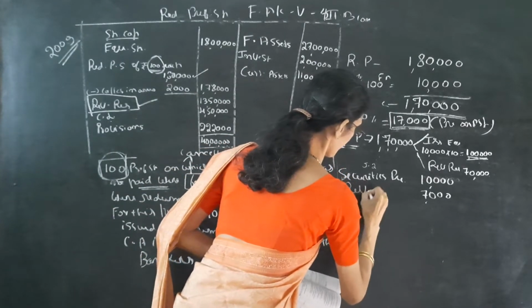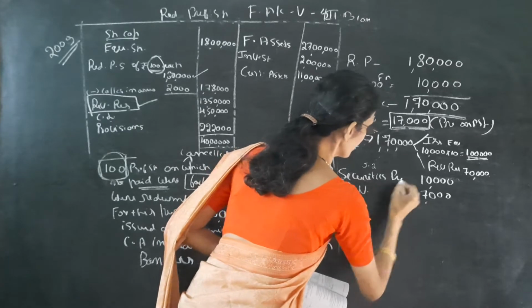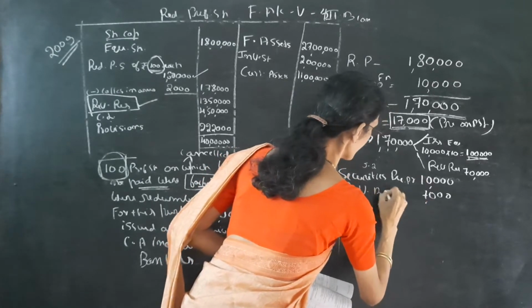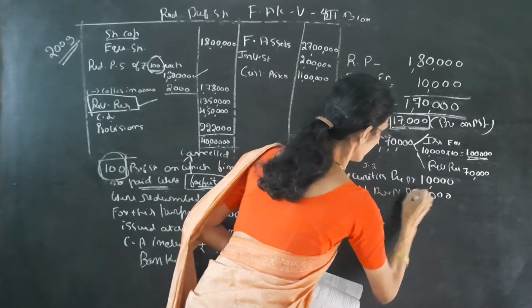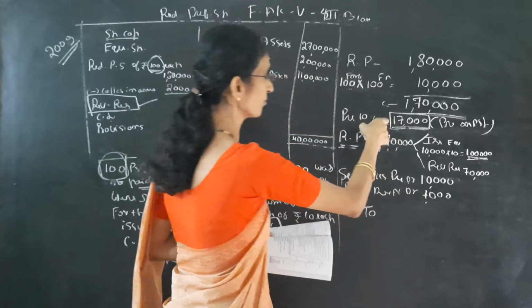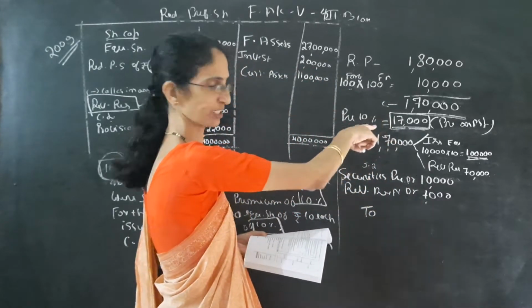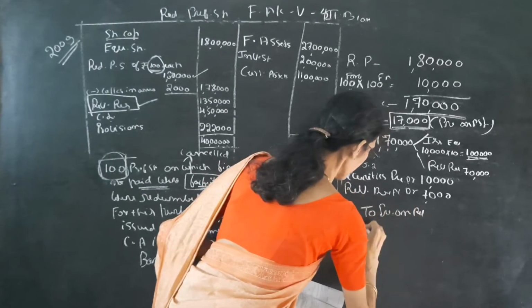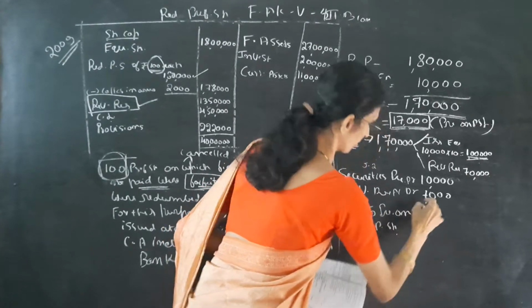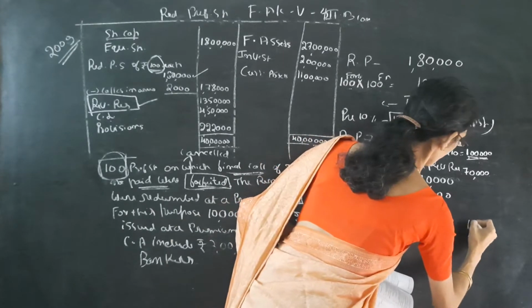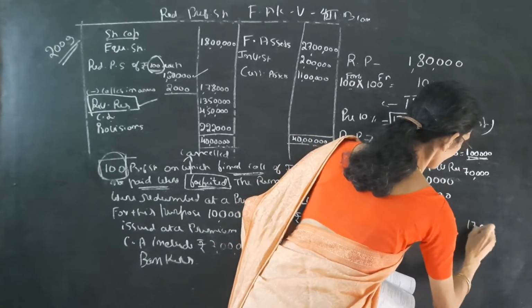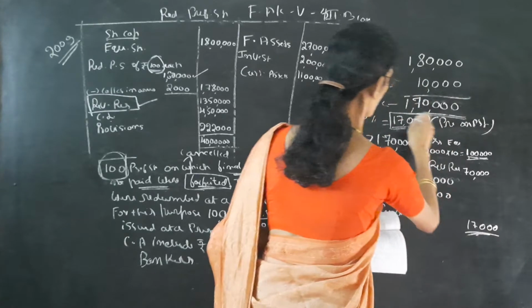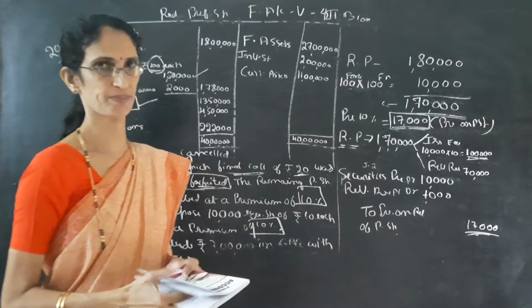So securities premium account debit, revenue reserve account debit to. We are paying what? Preference share premium. So premium on redemption of preference shares account. So we have to pay totally 17,000 premium. So totally 17,000 premium. Understood?